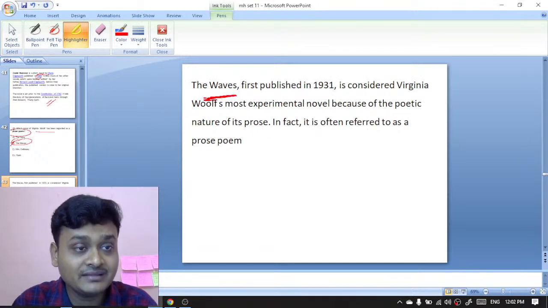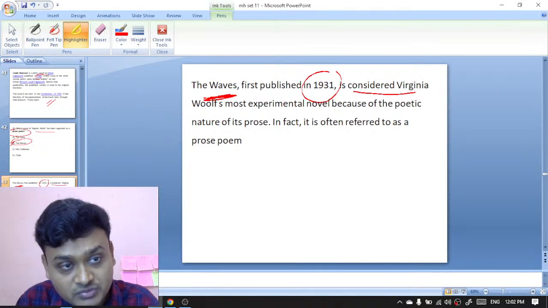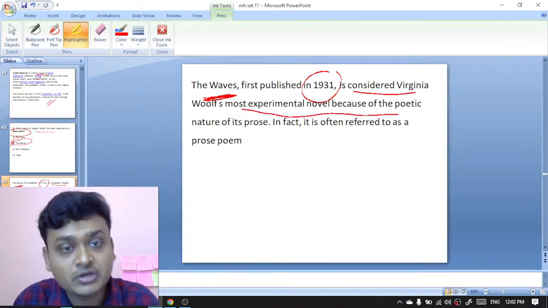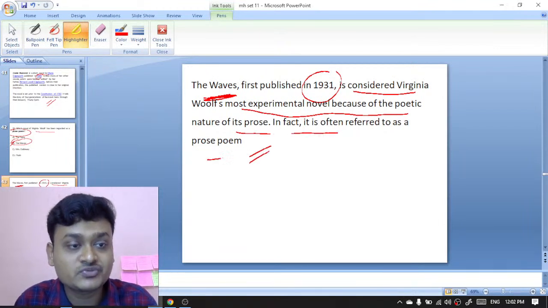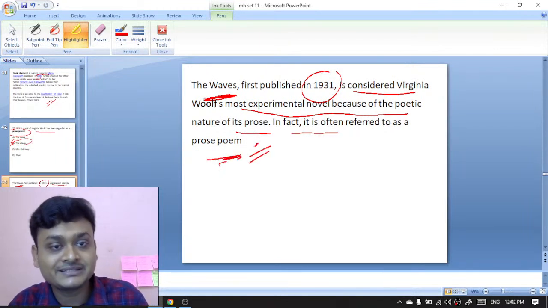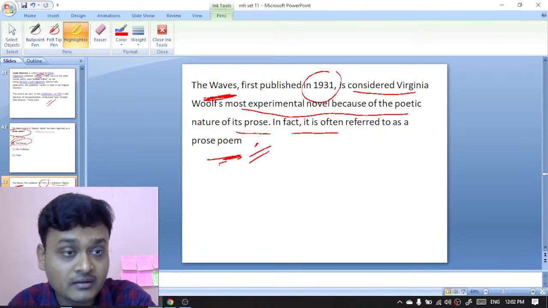The Waves was published in 1931. It's considered Virginia Woolf's most experimental novel because of the poetic nature of its prose. In fact, it is often referred to as a prose poem. So The Waves, a novel that is regarded as a prose poem, was published in the year 1931.